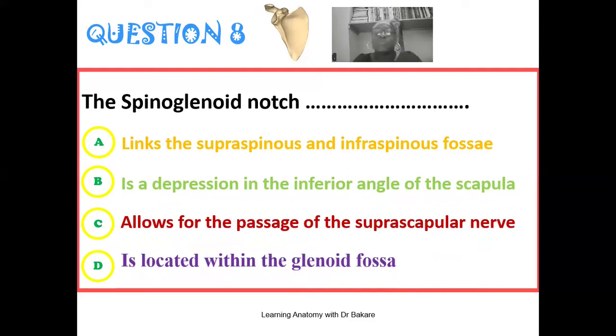Out of all these options, as it relates to the spinoglenoid notch, the correct answer here is that it links the supraspinous and the infraspinous fossae. We know that the supraspinous and the infraspinous fossae are located at the posterior surface of the scapula. The spine of the scapula is what is said to divide the posterior surface of the scapula into the supraspinous and the infraspinous fossae. And these two fossae are connected through the spinoglenoid notch. We also try to highlight this in detail in our lecture on the scapula.